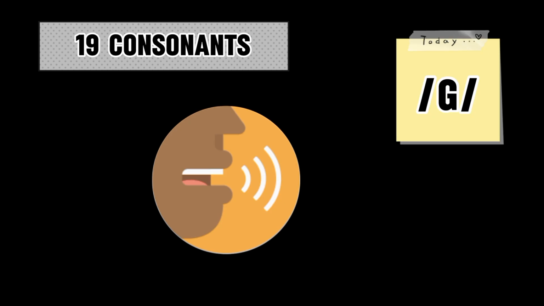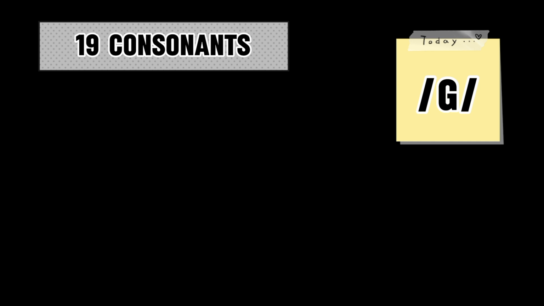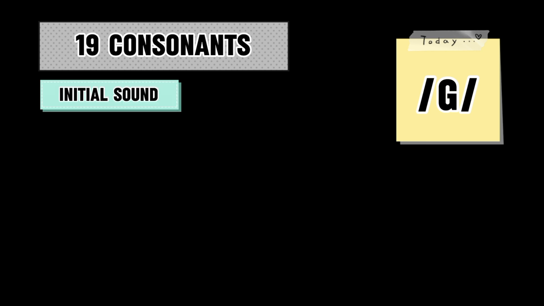The fourth alphabet is G. G is pronounced as g, g. If we see the sound G in an initial word, we say game. I like to play game.